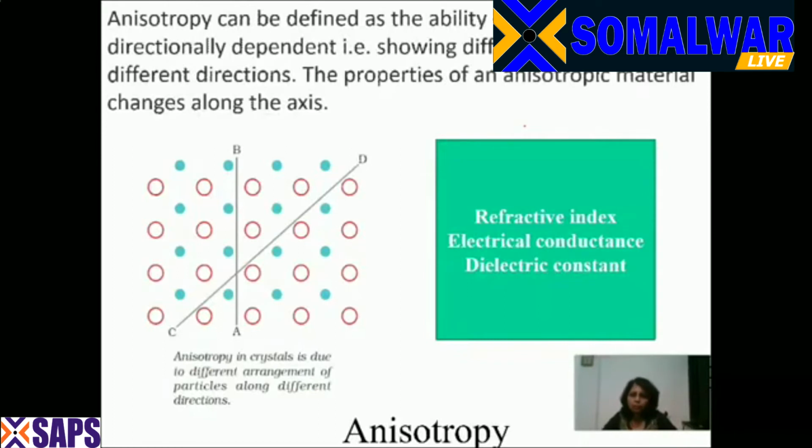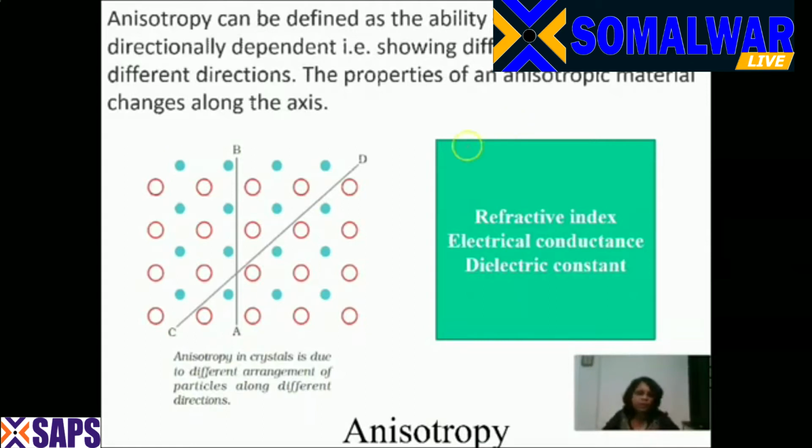Now the crystalline solids have a basic property of high melting points. The melting point is high because the intermolecular forces of attraction are very strong. The other physical properties are refractive index, electrical conductance, and the dielectric constant. Now, these physical properties in crystalline solids will vary. I'll tell you why it will vary.